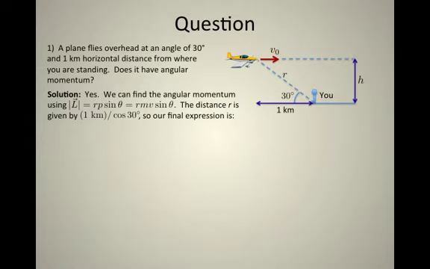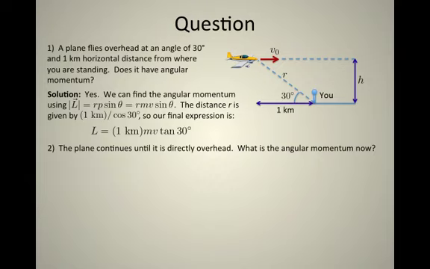We're told in this problem that the airplane is 1,000 kilometers down the road and traveling toward you. So a little geometry tells us that r in this picture will equal 1,000 kilometers divided by the cosine of 30 degrees. So when we put in for r, we have to put that in, and p will equal the momentum of the airplane. So we come up with L is equal to 1,000 kilometers times mv times the tangent of 30 degrees. If we were told what the airplane's speed and mass were, then we would be able to calculate it.